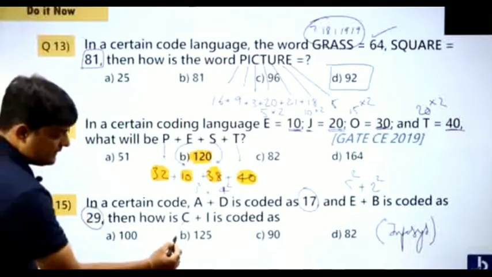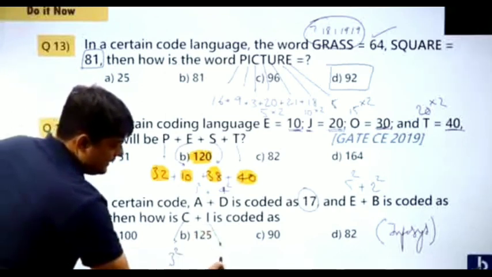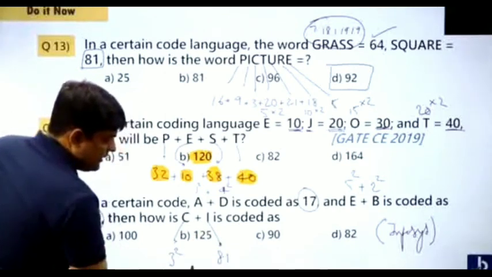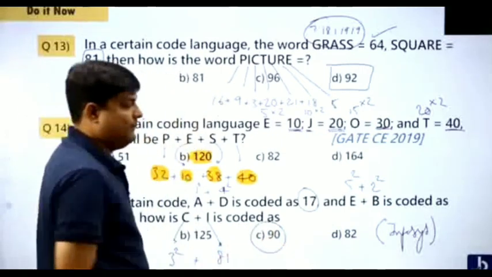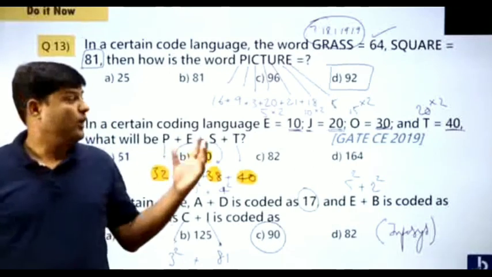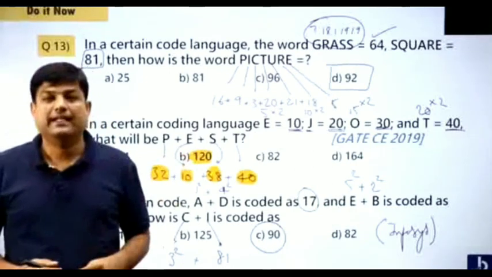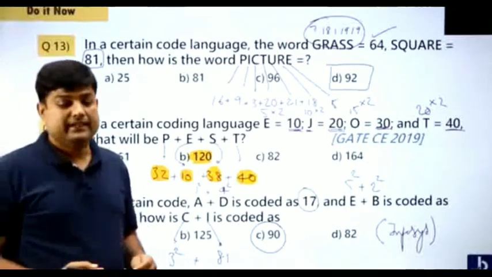In the same fashion, our answer is C. C is 3, 3 square. I is 9, 9 square is 81. So 9 plus 81 is what? Nothing but 90. So the best answer is C. So students, let me tell you that this is the way we are supposed to do it. What model do we call it? We call it the ranking model. Are you understanding, everybody? We call it the ranking model.